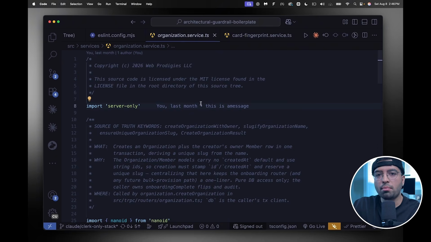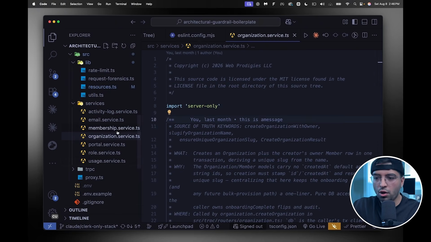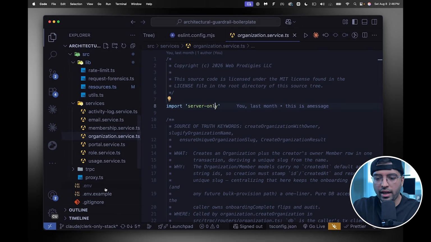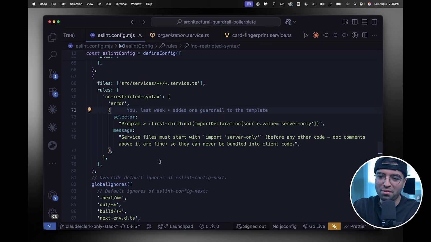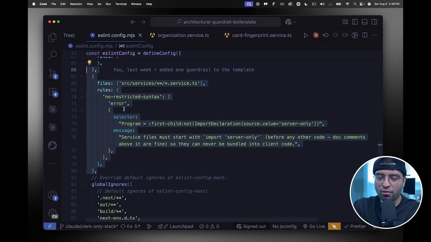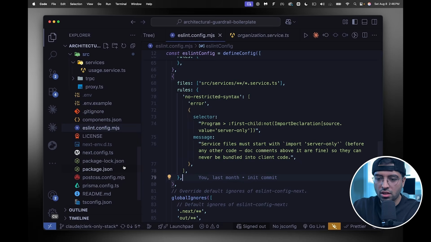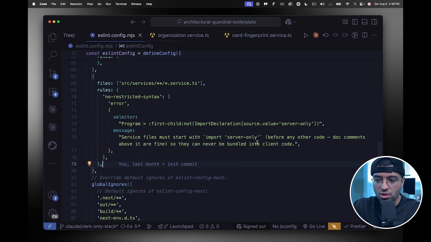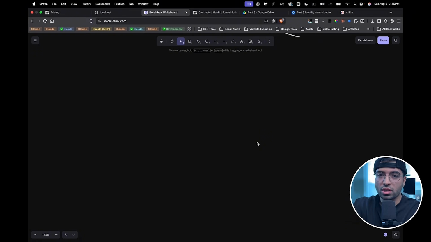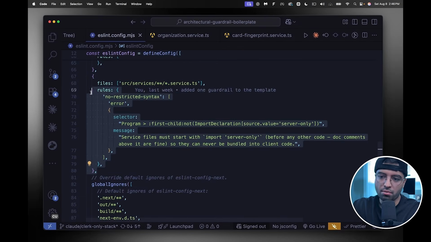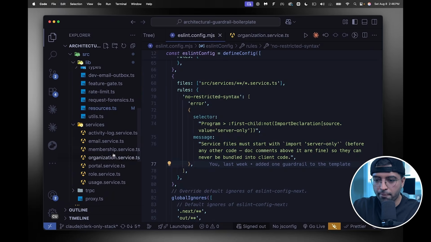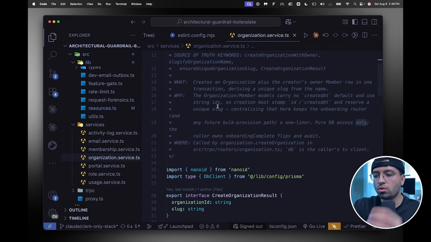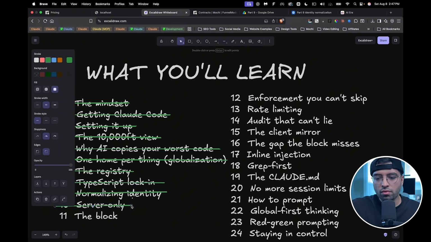So this kind of eliminates that problem. And now by building this pattern, we first instruct AI that it has to use this in all services. And we've also done the same thing on the ESLint config, if you remember. And so now it is strictly enforced for all these services to only be called on the server. And this makes this application so much more protected, so much more secure. And so that's why the architectural guardrail has this in place by default. So all services are protected. That means you can't call this function just like that, right? It runs only on the server. So that wraps up the server only module.